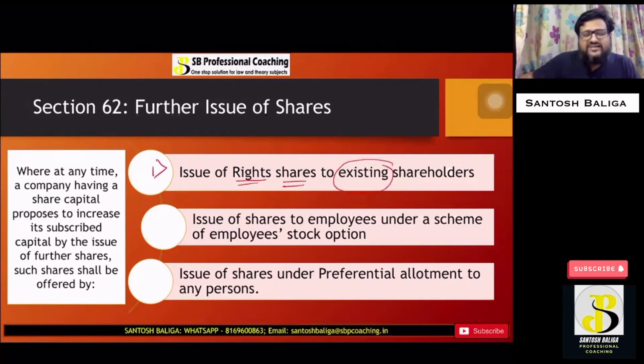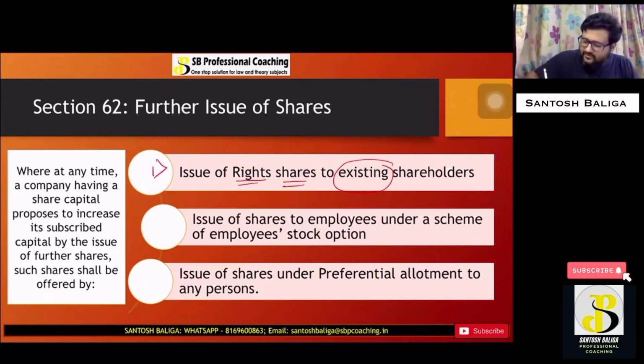Now, what do you mean by right shares? Right shares means shares are issued to existing shareholders and they have a right on those shares, hence it is known as rights issue or rights shares. So any general public who is not a shareholder will not be able to purchase these shares under this issue. Only the existing members, existing shareholders, can purchase these shares. For example, very recently, Reliance Industries came up with a rights issue. The first type of further issue of shares is issue of right shares.